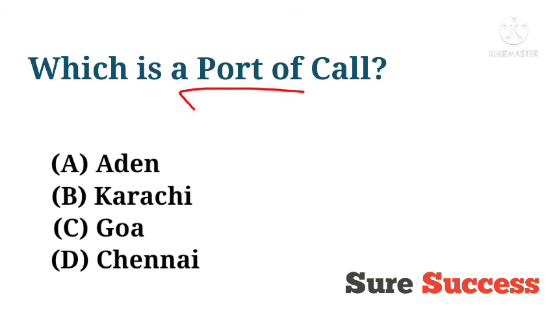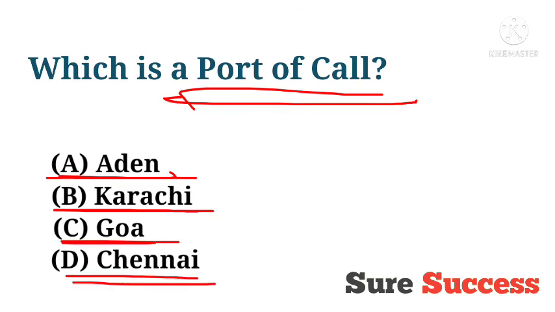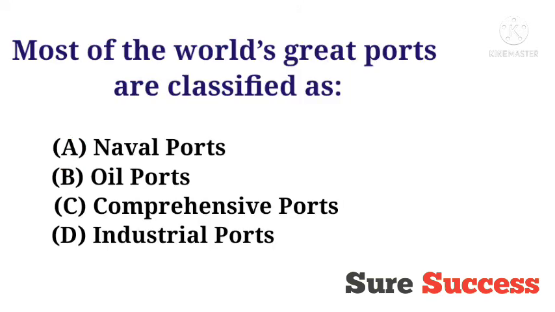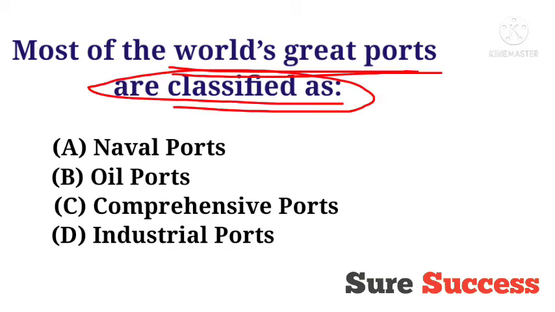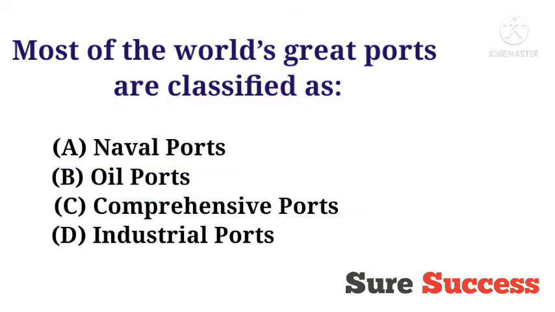Which is a port of call? Options are Aden, Karachi, Goa, Chennai. And the correct answer is Aden. It is a port of call. Okay, let's move on to the next question. The question is, most of the world's great ports are classified as, मतलब कि वर्ल्ड्स के ग्रेट पोर्ट्स को क्या नाम से बुलाया जाता है? Options are naval ports, oil ports, comprehensive ports, industrial ports. The correct answer is comprehensive ports. The world's great ports are classified as comprehensive ports.